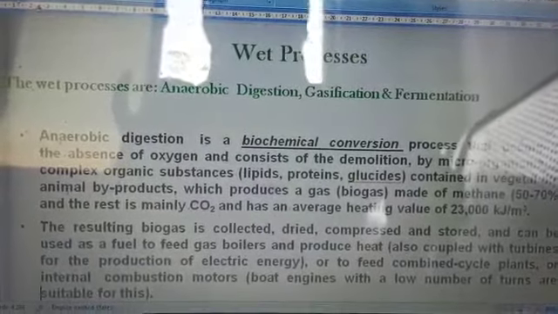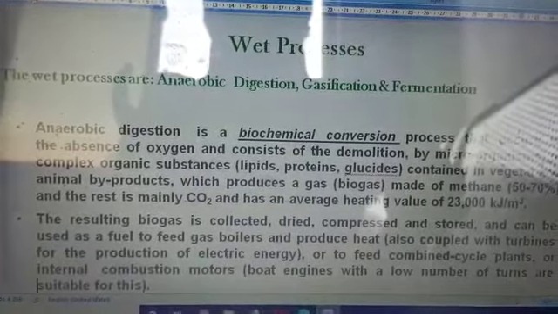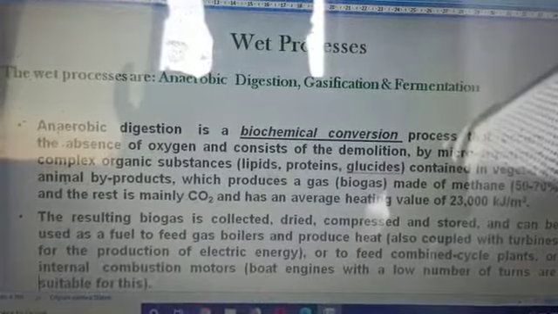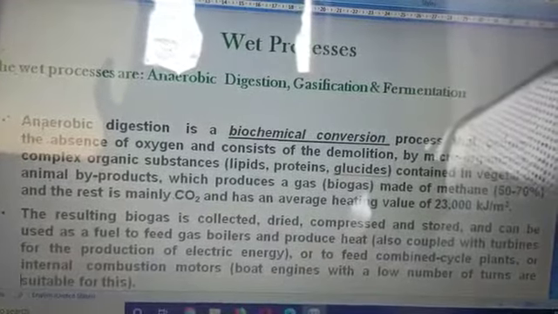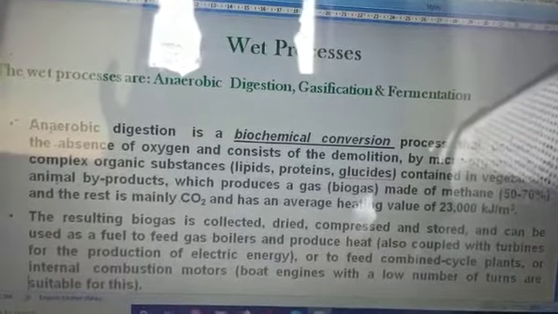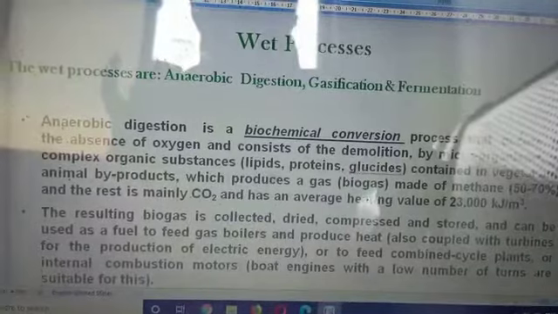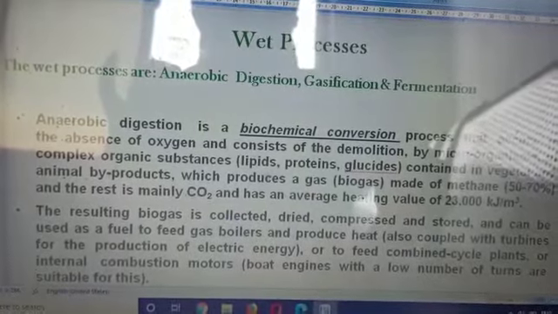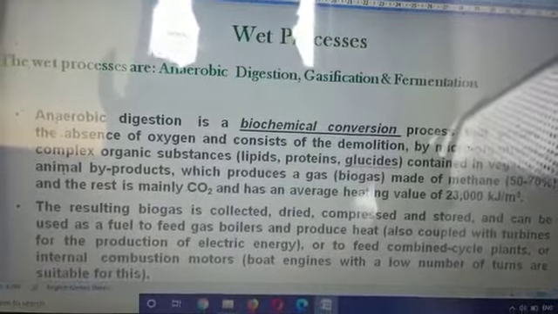The difference is that earlier we did it in the presence of oxygen, right? Here in the wet process we are going to do it in the absence of oxygen, and it consists of microorganisms, lipids, proteins, all those taken into consideration, which produces an average heating value of 23,000 kilojoules per meter cube.